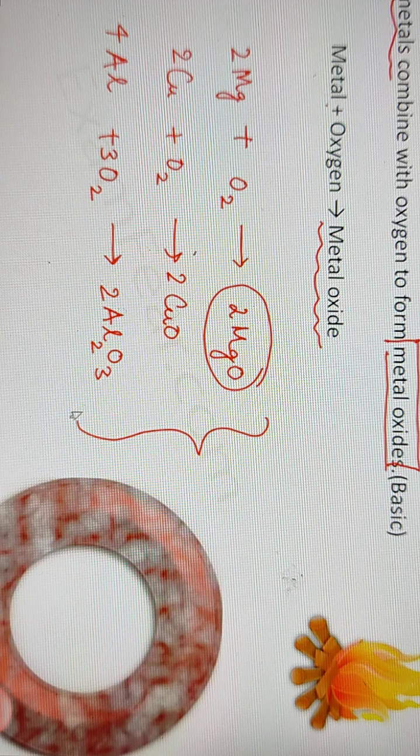So whenever iron comes in contact with air and water, what happens? Rusting takes place. So you will see that on that iron bucket you see some reddish layer. That reddish colour layer which is formed is nothing but rust. So this rust is a result of reaction of iron with oxygen in presence of water.